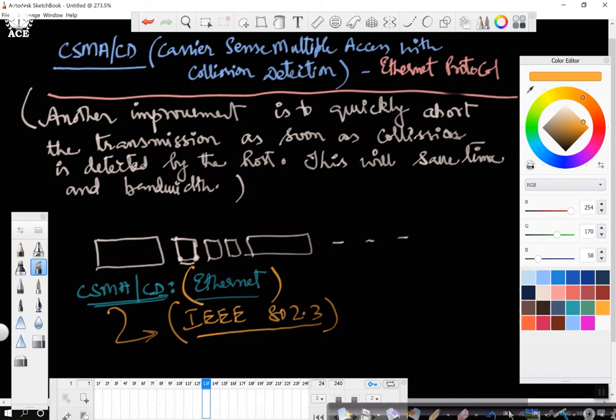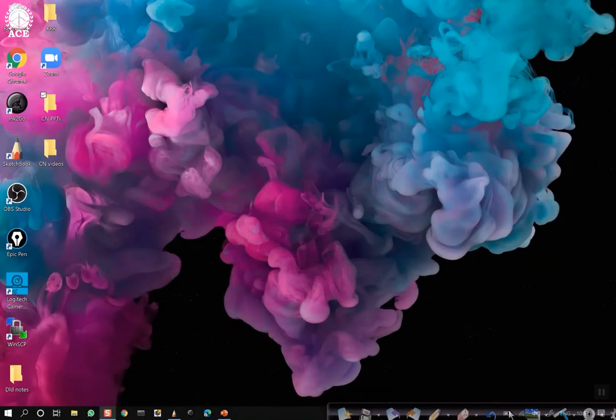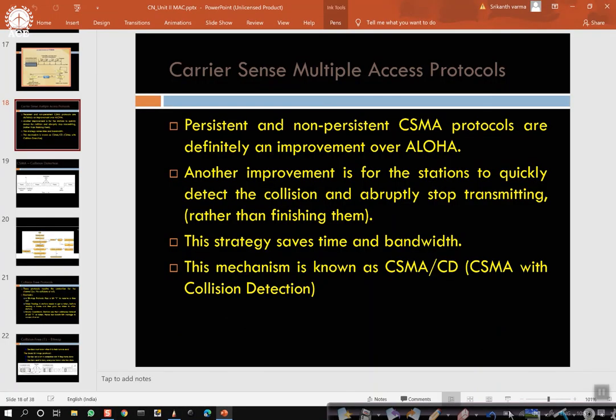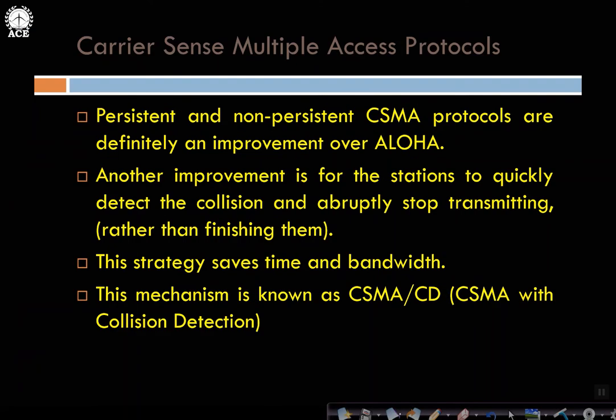So let's go to the presentation where I will show you the details of CSMA CD. Let me play the presentation. Persistent and non-persistent protocols are definitely an improvement over Aloha. Another improvement that we are going to add here, as I told just now, is to quickly abort: detect the collision and abruptly stop transmitting rather than finishing the frame.